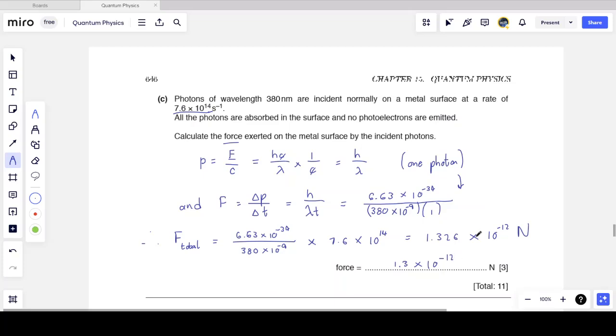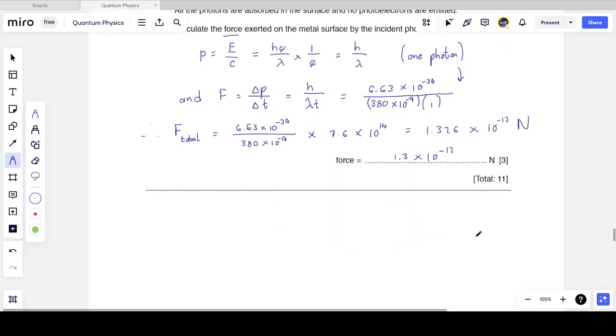This is a tiny amount of force, but it's a force nonetheless. It's insignificant, but it's not zero. So photons can actually push things, can actually physically exert a force on something. If this something was in space, where there were no resistive forces, these photons could be used to actually move an object through space. Again, a lot of photons have to strike a metal just for a tiny force, but when there's no resistive force, a little does go a long way. So it's possible that photons can exert a force on an object even though we say they are massless. And that's because they carry momentum. They carry the ability to push objects, basically.